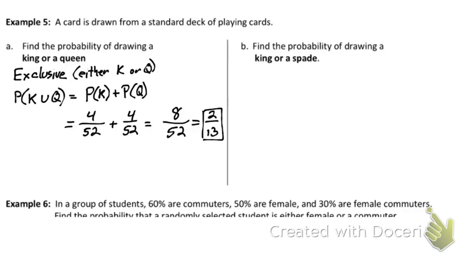All right, so I think that's a good thing to point out in these. These are single event probabilities. It's just one thing happening. We're just saying, what if it's 2 categories? All right, find the probability of drawing a king or a spade. Well, this is going to be inclusive because there is overlap. And that is because there is a king of spades. That card is in both categories.